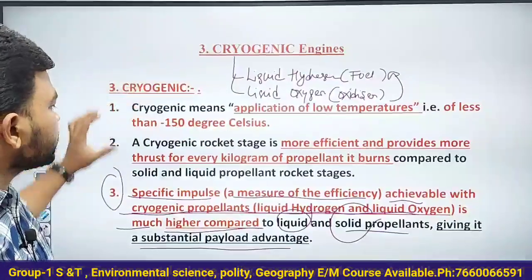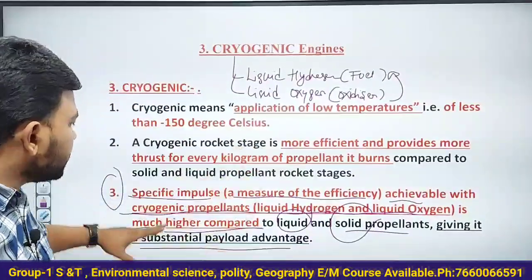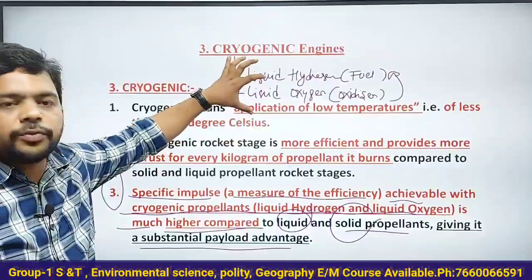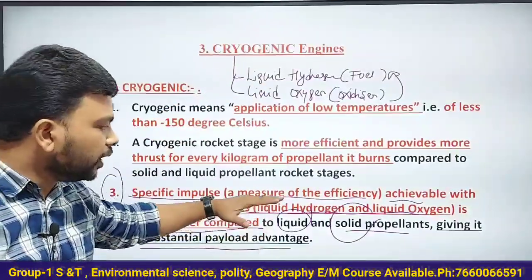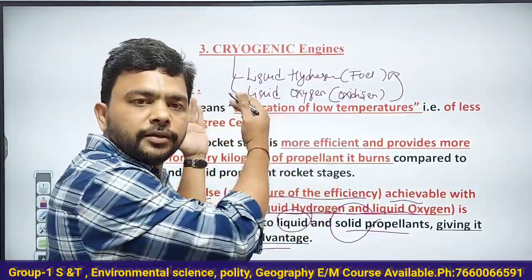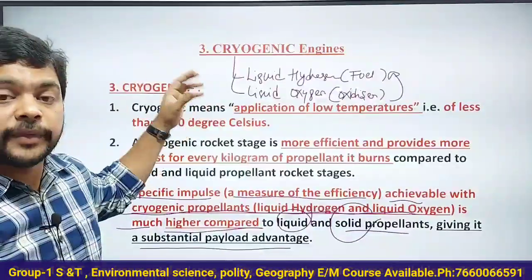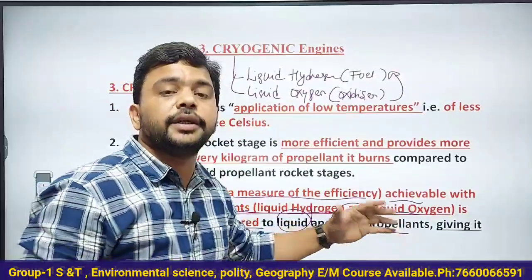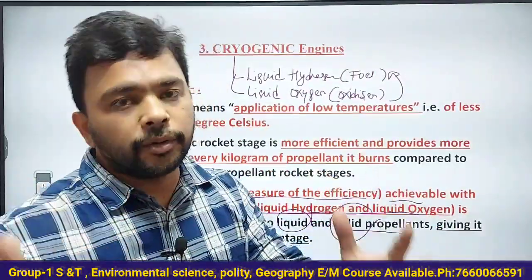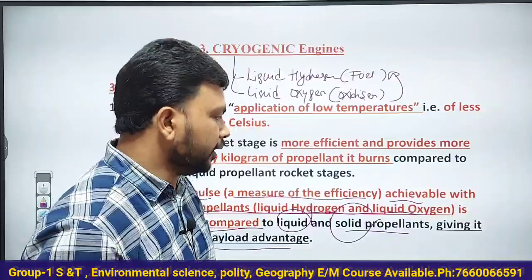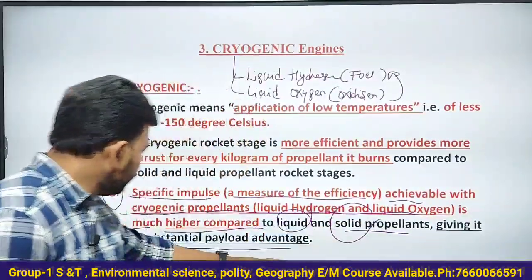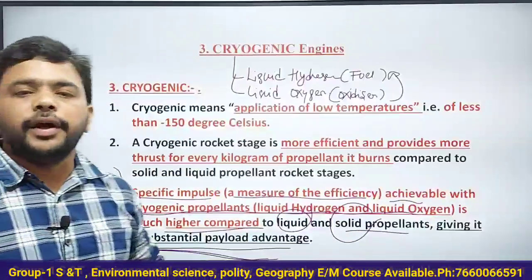Why? Because specific impulse is higher for these fuels compared to the liquid fuel, unsymmetrical dimethyl hydrazine, that we have just seen, and the solid fuel, that is the aluminum powder mixed with polybutadiene, giving it a substantial payload advantage.